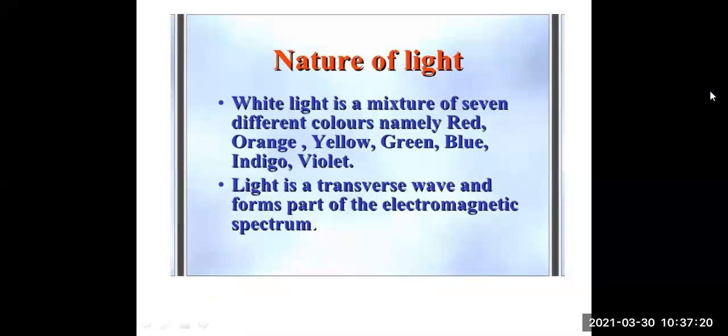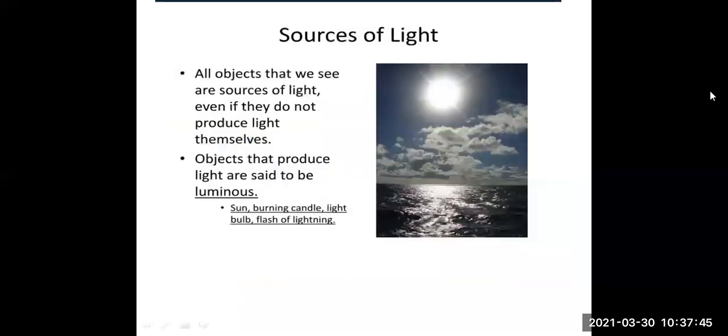White light is a mixture of 7 different colors, namely red, orange, yellow, green, blue, indigo, violet. We can observe these colors when we pass white light through a prism. You can observe all these different colors which are the constituents of just white light. Light is a transverse wave and forms part of the electromagnetic spectrum.